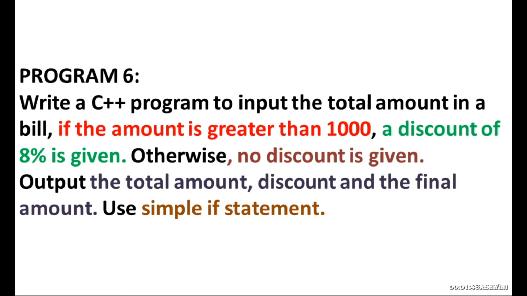For that you are going to write a set of formulas to calculate the discount and the final amount. Then the output will be total amount, discount and final amount. So this is the question and this is the algorithm. Lastly, you are going to write stop in step 5.